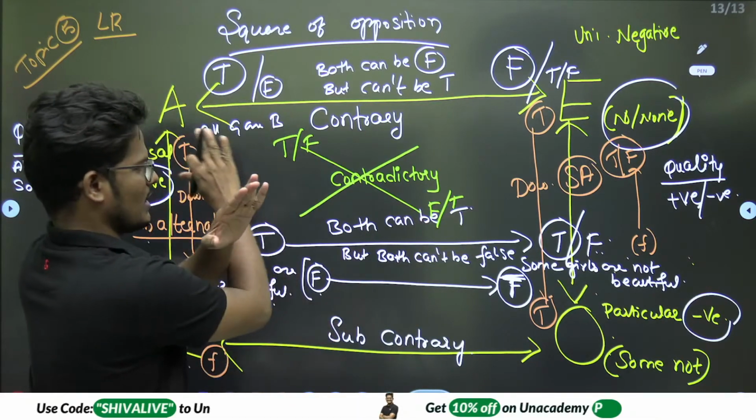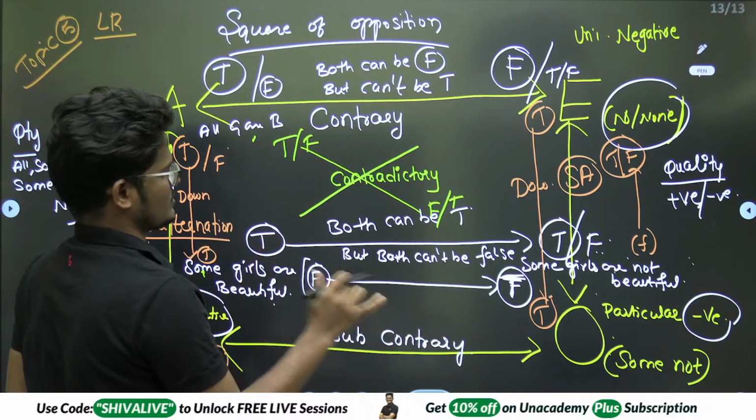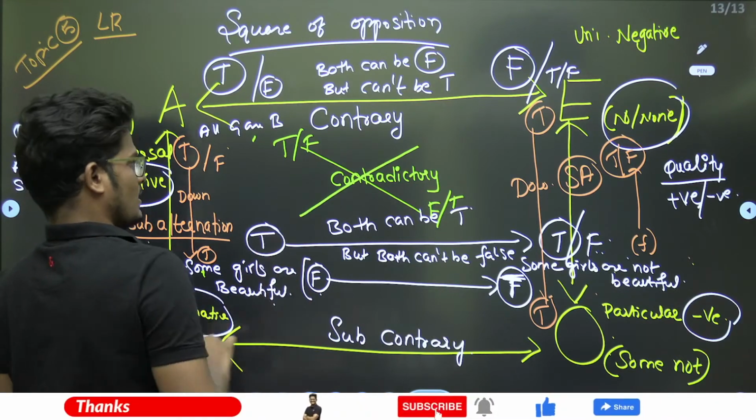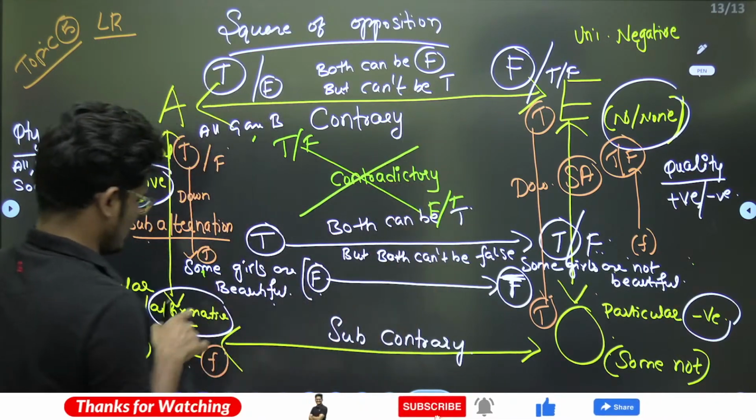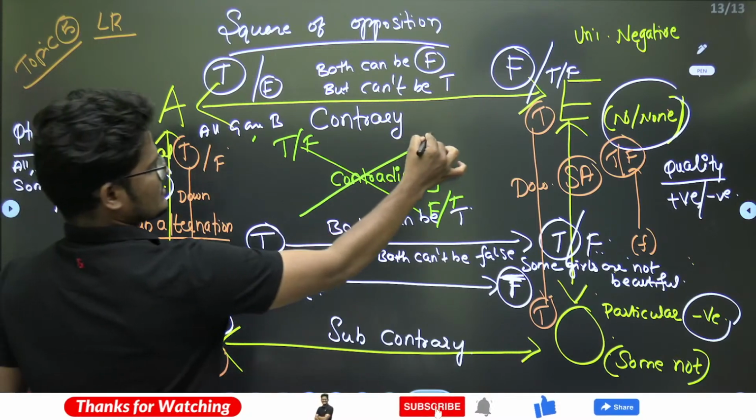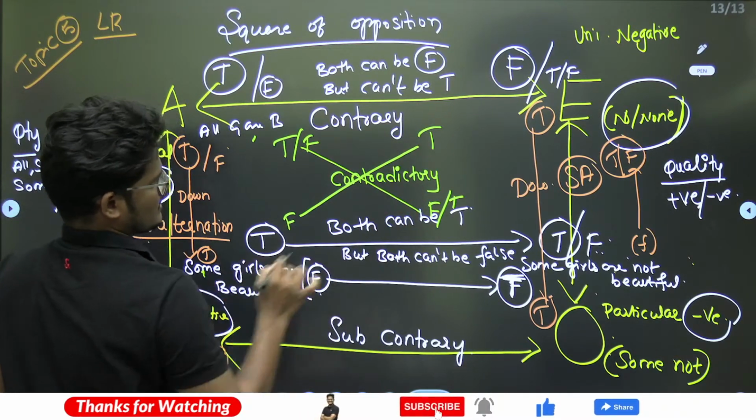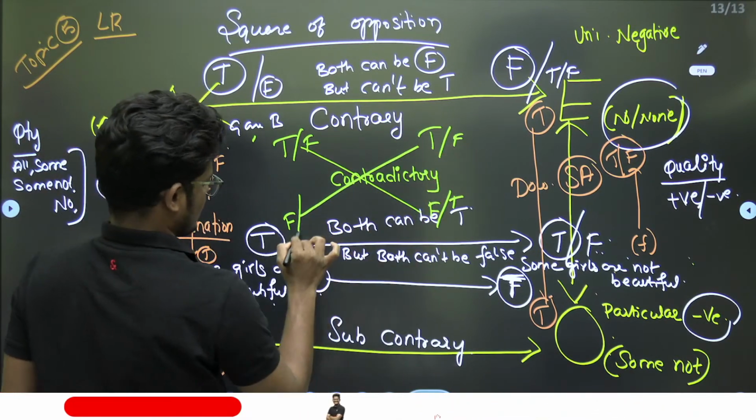Now, both cannot be true together, both cannot be false together. And "no girls are beautiful" and "some girls are beautiful": if this is true, then this is false. If this is false, then this is true.